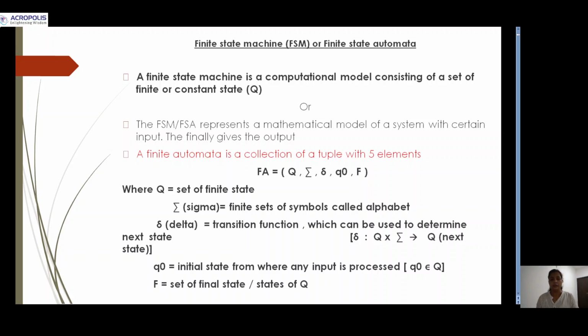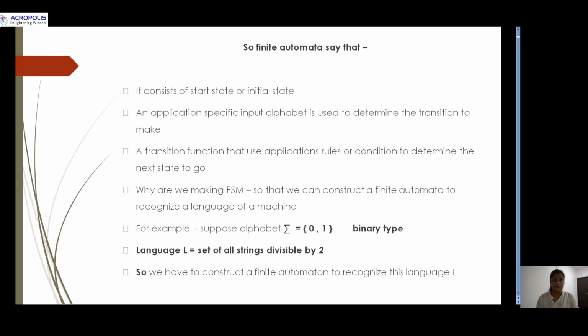And next is q naught. Q naught is the initial state from where any input is processed. And the last one is F. F is a set of final states. Now this is a finite automata.